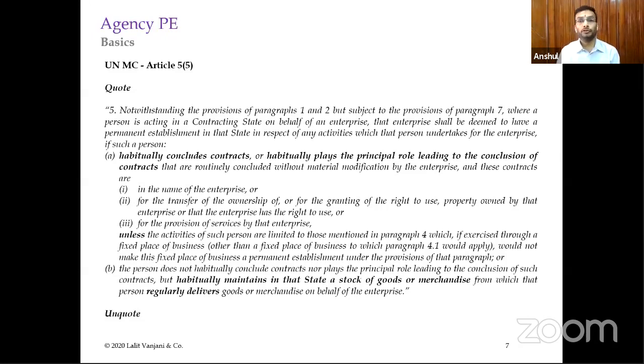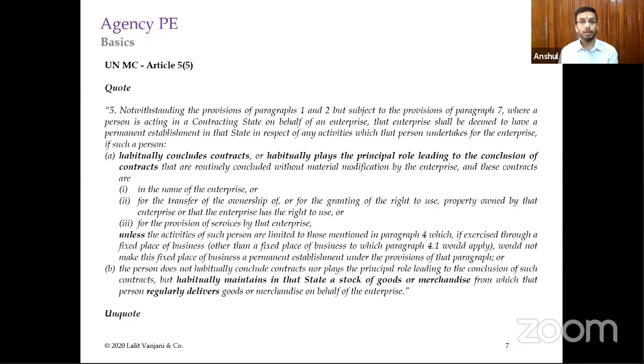Or for the provision of services, it is simple. For the provision of services also it is covered, unless the activities of such persons are limited to those mentioned in paragraph 4, again the exclusions, which we will be discussing later on, if exercised through a fixed place of business, would not make this fixed place of business a PE.